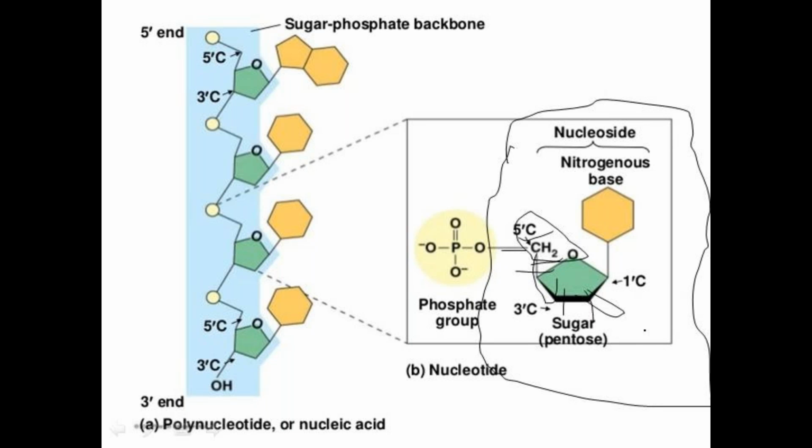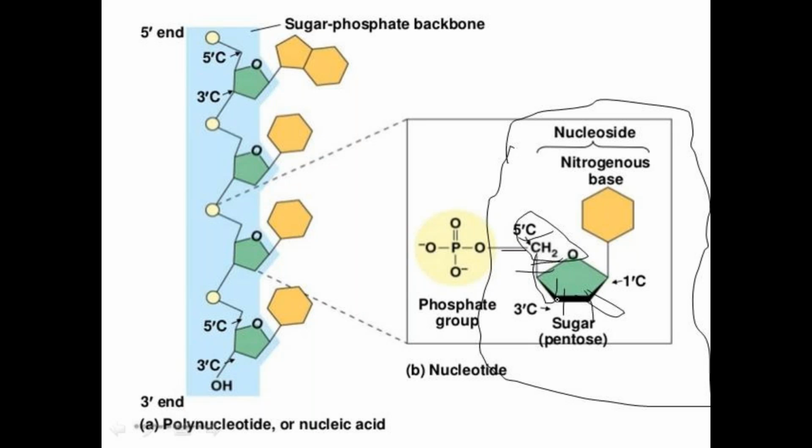If the second and third carbon are lying on the upper side, on the same side as the base, where the base is situated, that is called endopuckering. Exopuckering means that it causes a shift in the opposite direction.